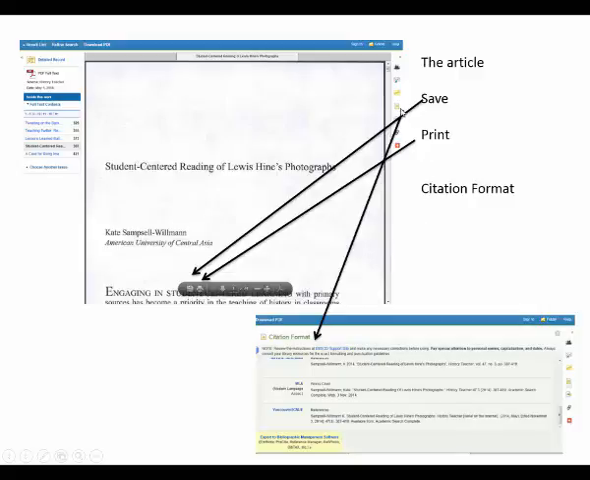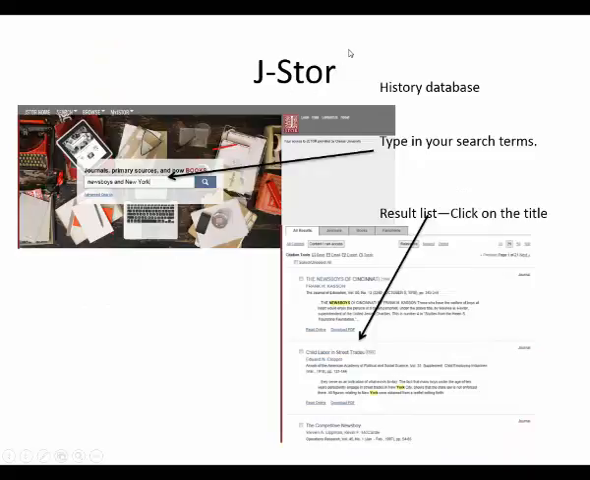Also on the side here is this cite icon, and down here at the bottom you get your citation format. Here's MLA, but you can choose APA. JSTOR. JSTOR is our history database. So if you want to find anything in history, this is a good database to use.